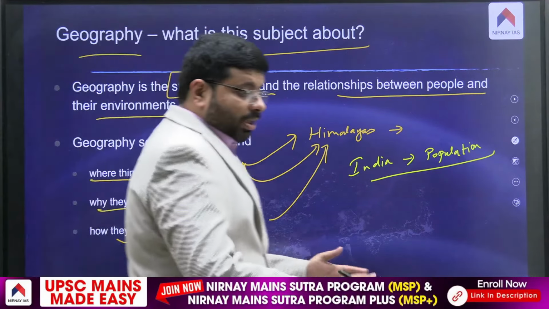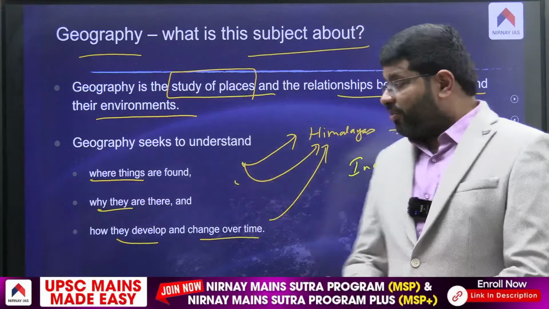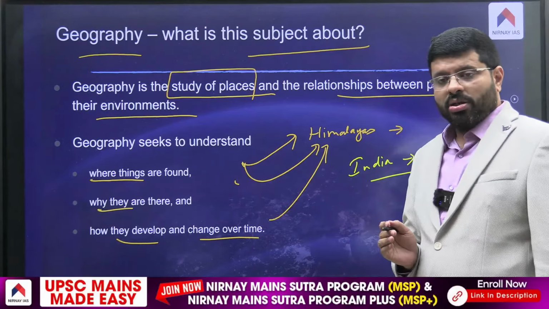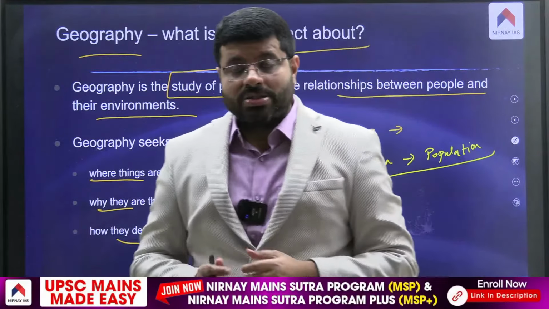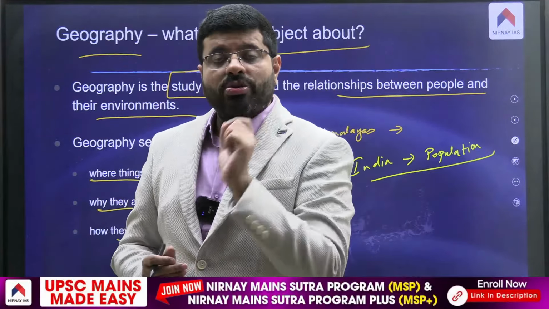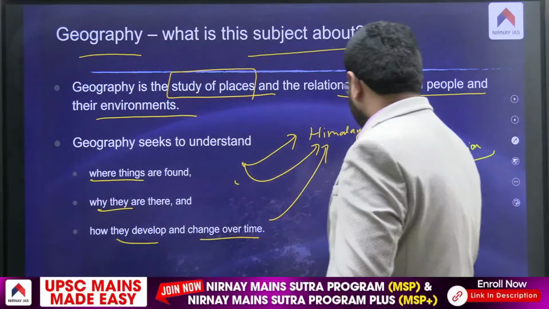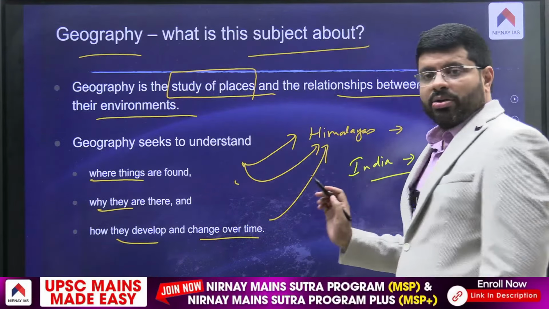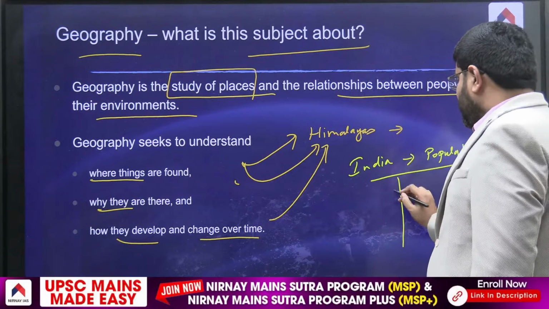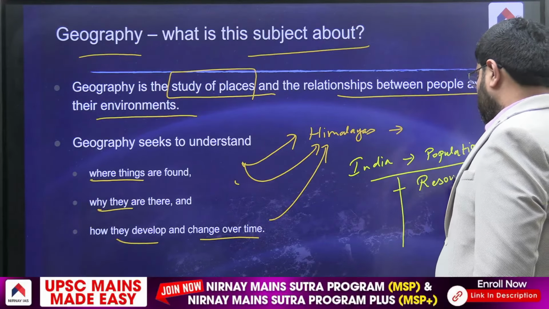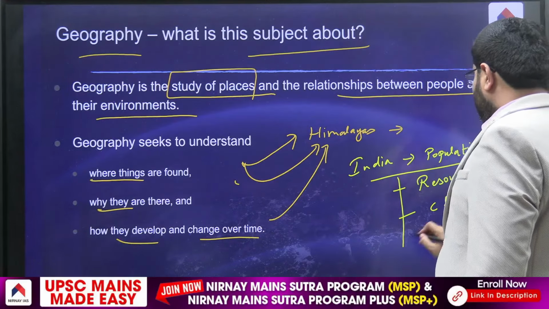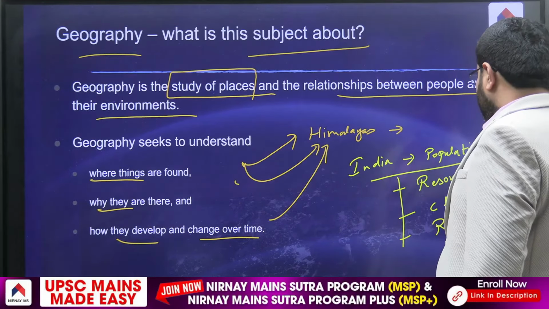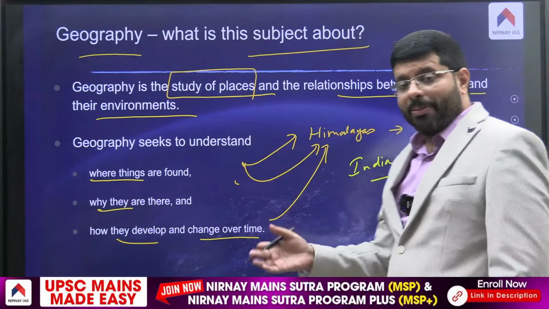India and China are the number one populous nations of the world. Then why is there more population there? If not India and China, which country would have been the number one populous nation? What is the attribute to it? If you understand, you will get to know that it is the resources, the climate, the rivers as a resource which are making it happen.